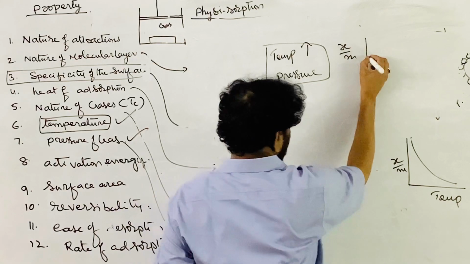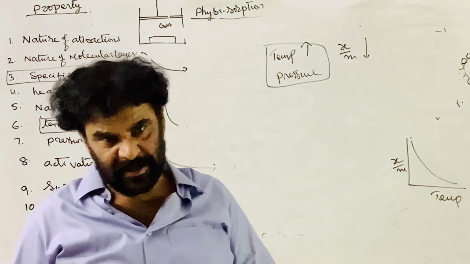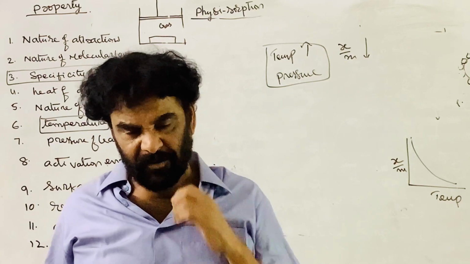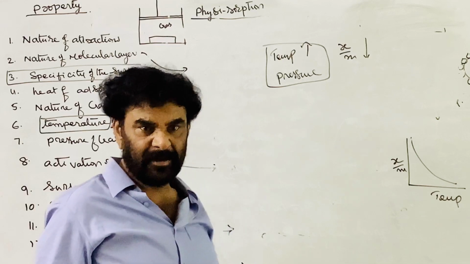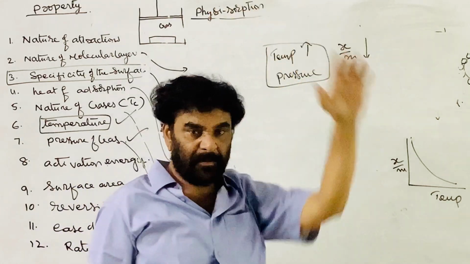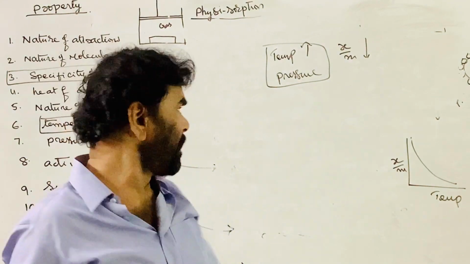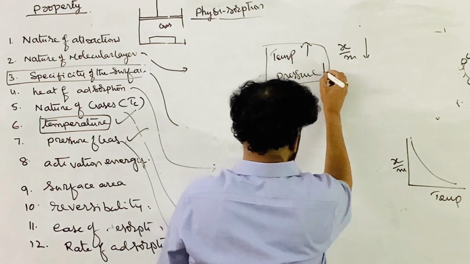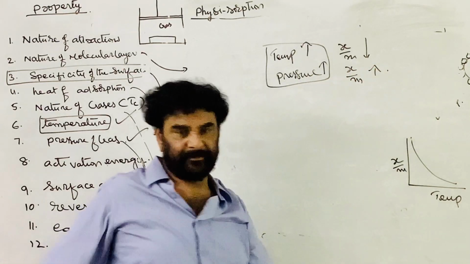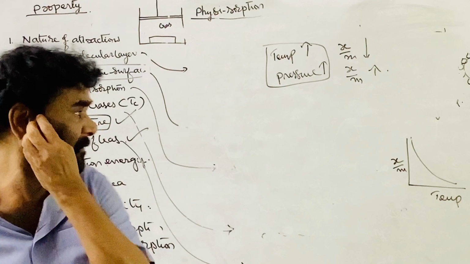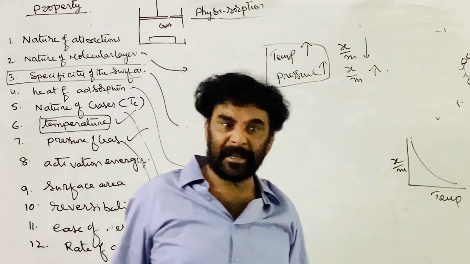X by m, the volume or mass of the gas adsorbed on 1 gram of the adsorbent, decreases, because increasing the temperature promotes desorption. As the pressure increases, x by m increases up to the saturation point. The effects of pressure and temperature are exactly opposite.